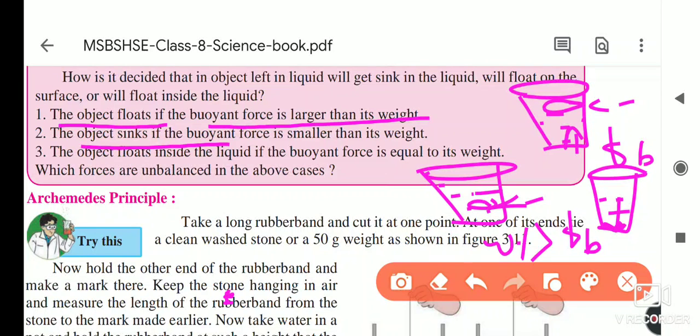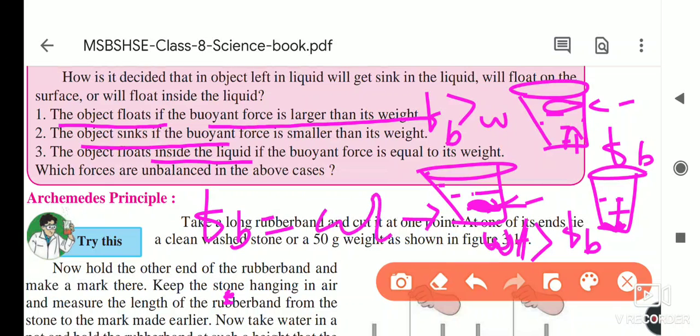When the buoyant force FB is more than the weight, the object floats on the surface, and when the weight is more than FB, the object sinks. And the third condition is that the object floats inside the liquid. In this situation, this is the object, and here FB is equal to the weight. FB is equal to the weight, so the object floats inside the bucket.